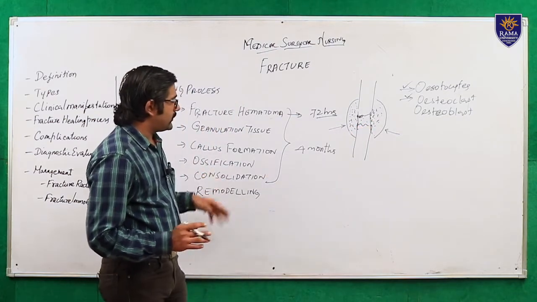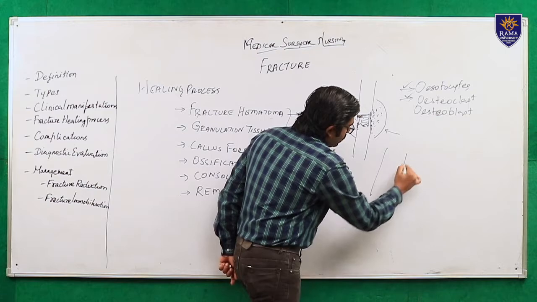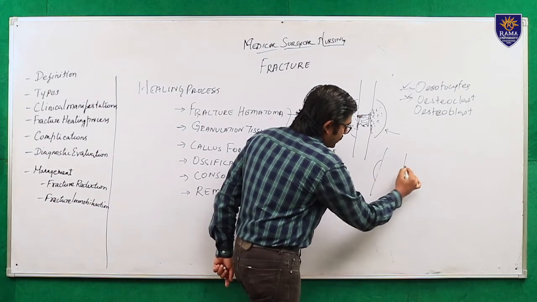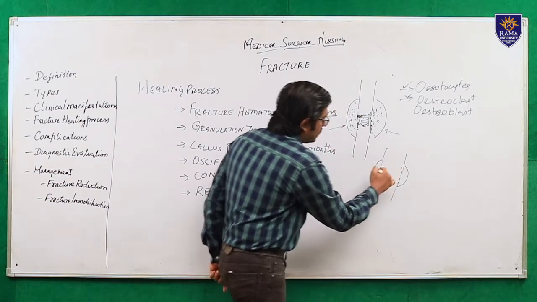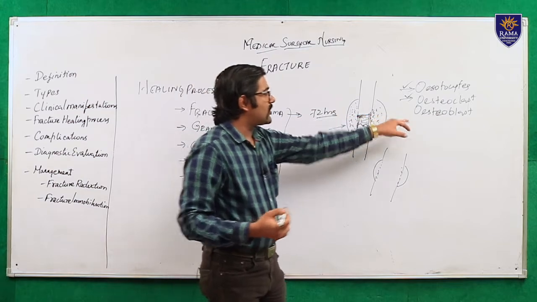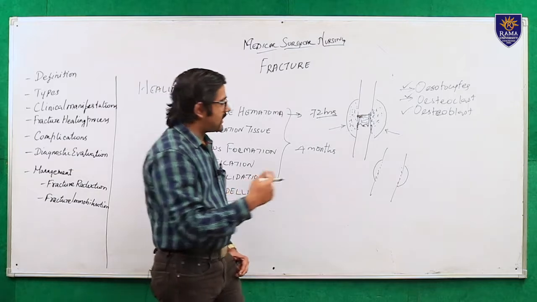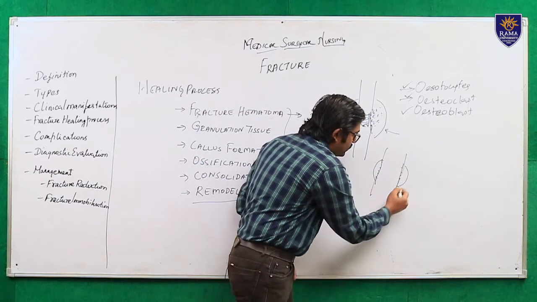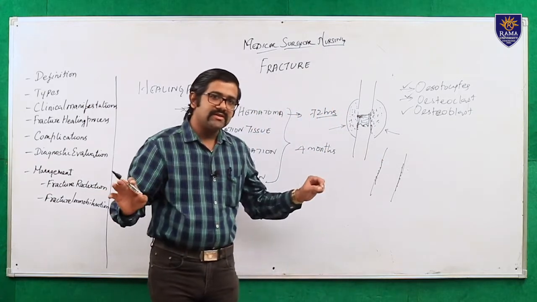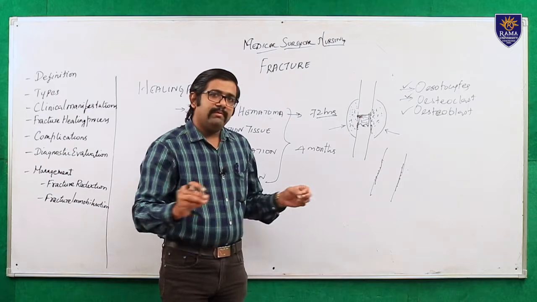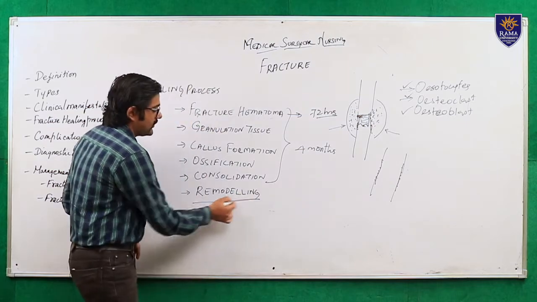After the consolidation, the bone fragment is formed. Now the bone fragment will be like this. Here a bone will be formed and extra bone will be there. So what is the final step? The osteoblast will play a major role in remodeling. Remodeling means it will be placed into normal bone, and the excess of these minerals will be dispersed and placed in the normal places or go back into the blood. This process is called remodeling.